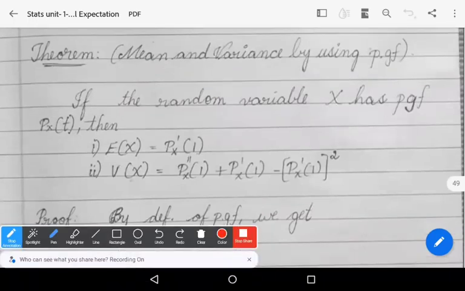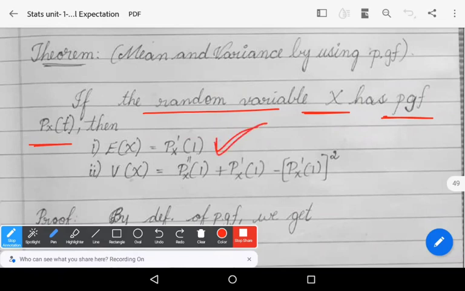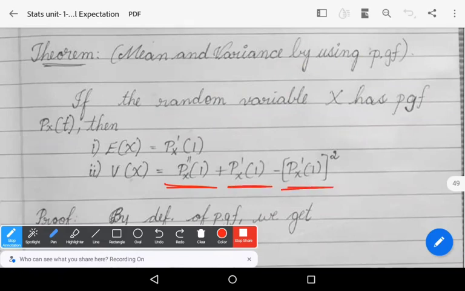See the statement: if the random variable capital X has the probability generating function Px of t, then expectation of x is equal to Px dash of 1, and variance of x is equal to Px double dash of 1 plus Px dash of 1 minus Px dash of 1 whole square.